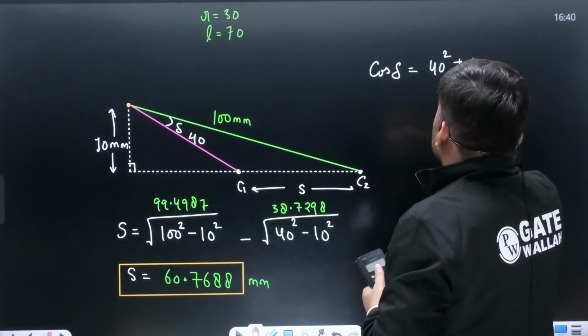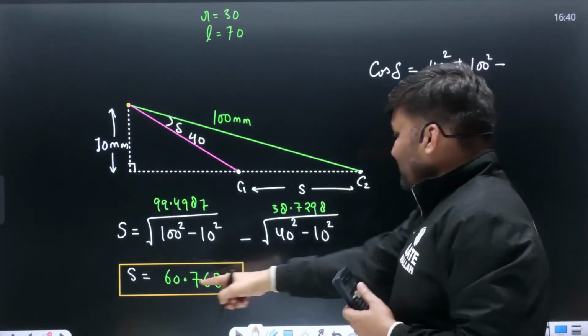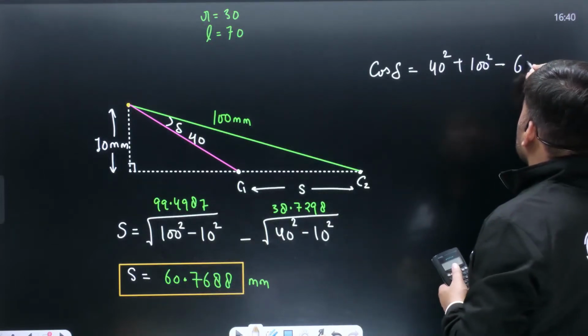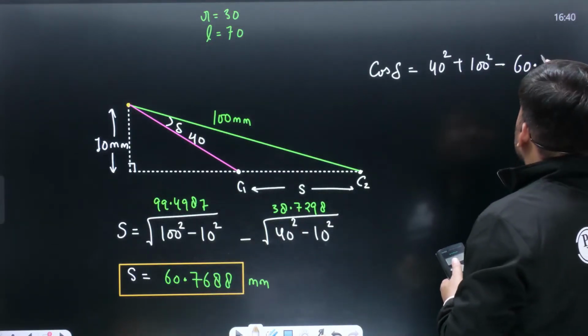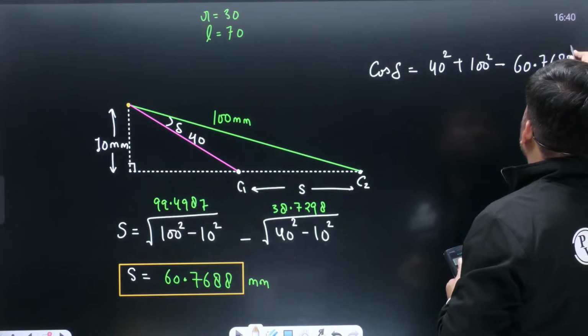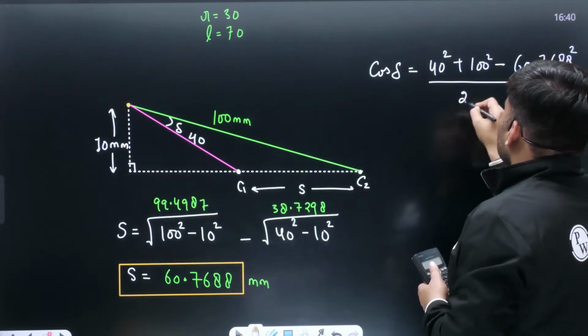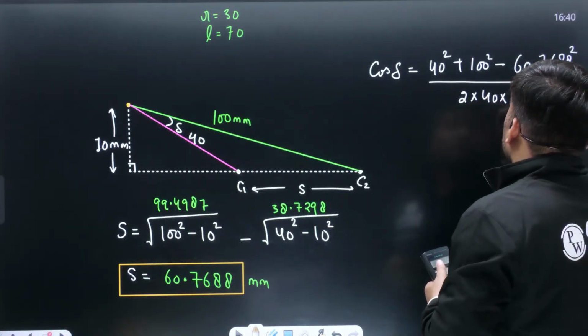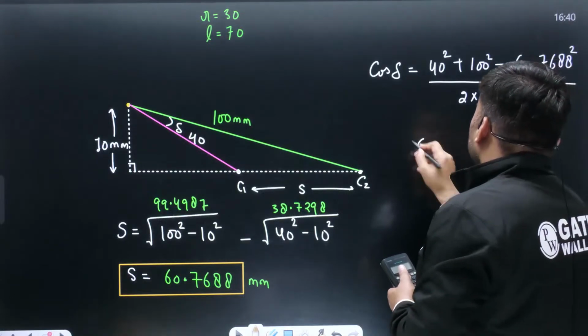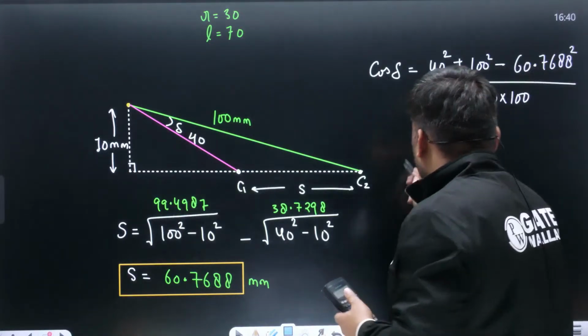Cos delta can be written as 40 square plus 100 square minus the stroke square. How much is the stroke? 60.7688 square, divided by twice of 40 into 100. You will get delta. Once you get delta, what is the value of delta?